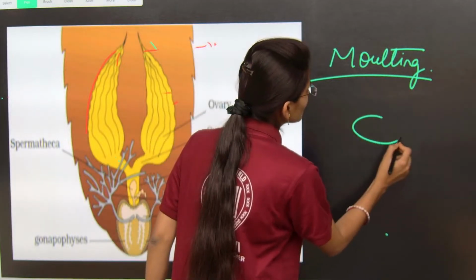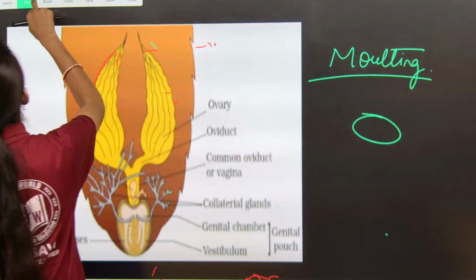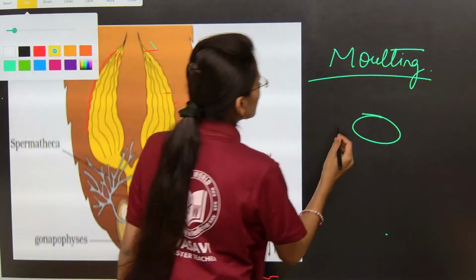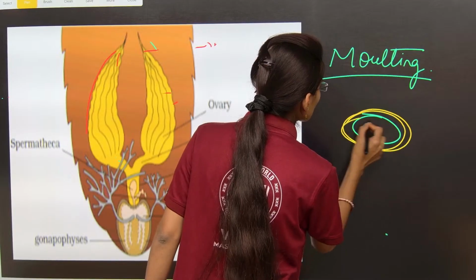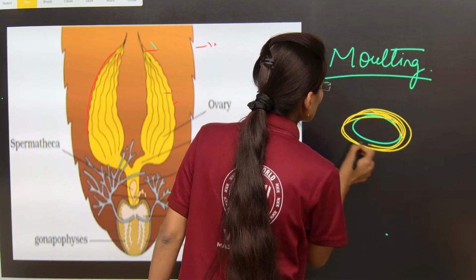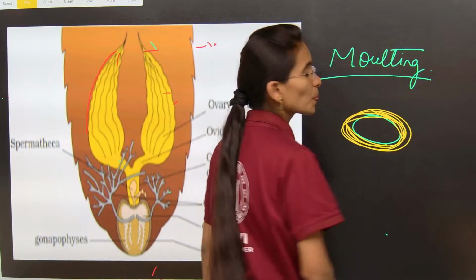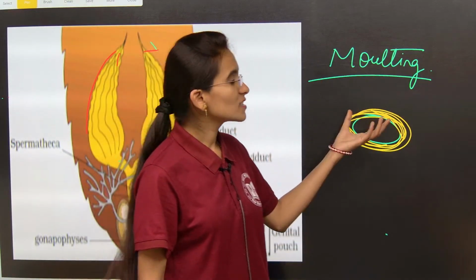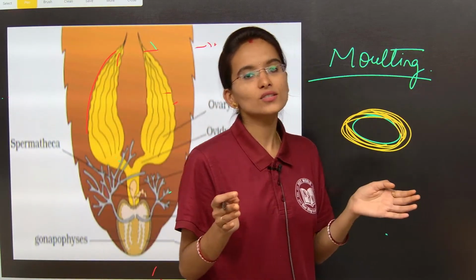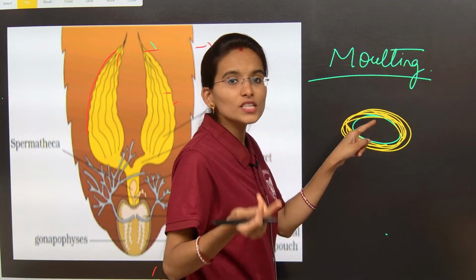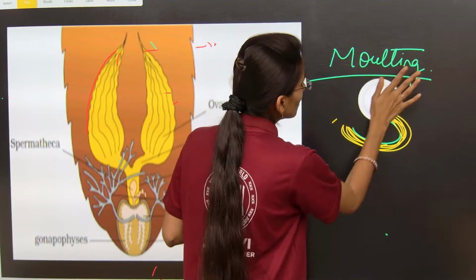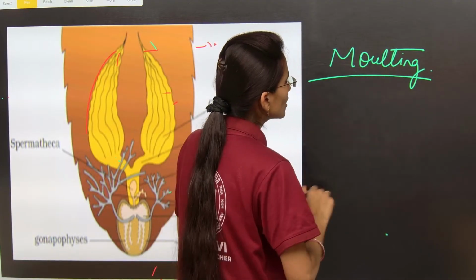Just imagine this is one fertilized egg. What is present around the fertilized egg? The exoskeleton is present. Molting means shedding of the exoskeleton. The exoskeleton formed around this fertilized egg is going to be removed, shed off.